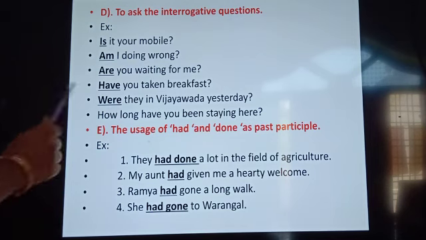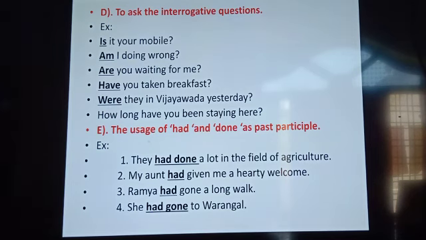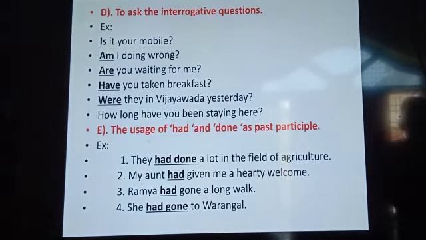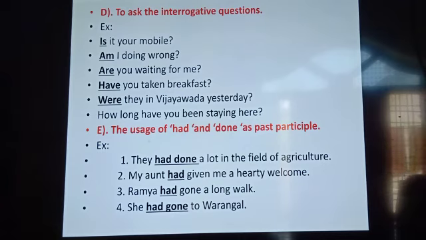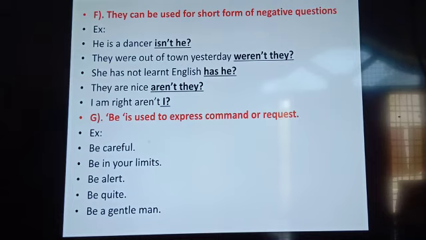Then next you can see the usage of had and done in the past form. So examples have been given here. They had done a lot in the field of agriculture. My aunt had given me a hearty welcome. Ramya had gone a long walk. So we can use had and done in the past form also. Now see here, they can be used for short form of negative sentences also.